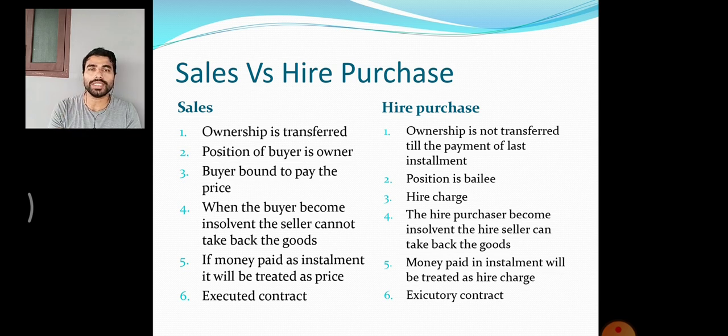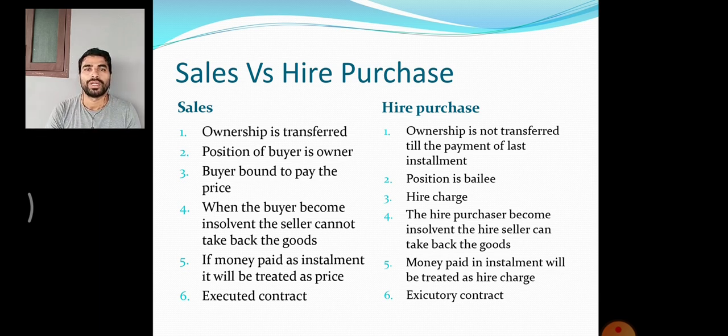Okay. Number 3: the buyer is bound to pay the price. No need to say that, it is one of the elements of a contract of sales. He has to pay the price. Then in case of hire purchase, the person is paying hire charges. Till the last installment, he is paying the hire charge. Once he pays the last installment, the entire amount he paid will be converted into price.